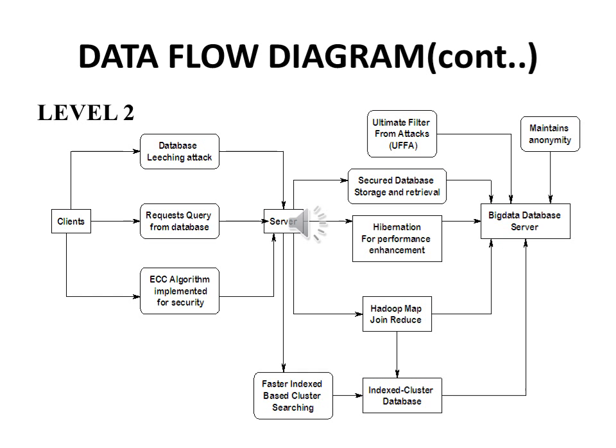In level 2 of the data flow diagram, most of the operations will be completed. The hibernation technique is used for performance enhancement, and it reduces the hits towards the database. It contains the most recently used data as a backup, and it is known as a selective redundancy of data. Hadoop map join reduce maps the correct data with the client's query. Anonymity is maintained here through UFA.